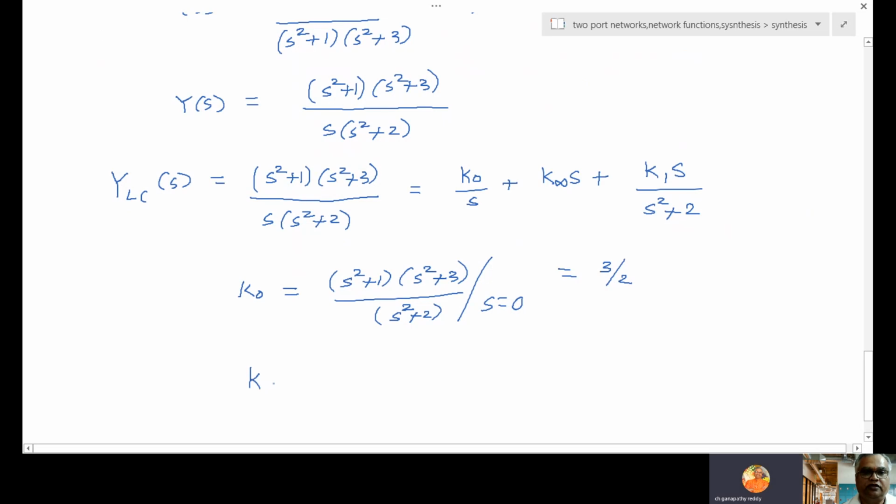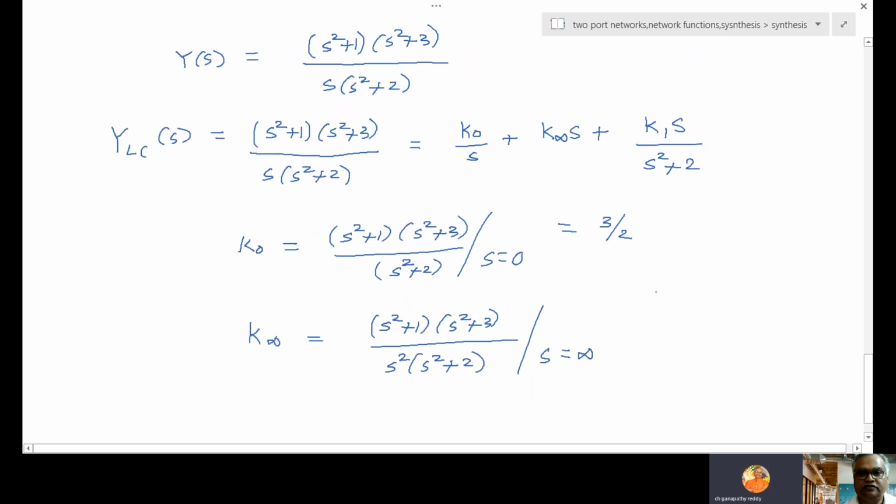Then similarly, K infinite. K infinite means this S will come down. So S square plus 1, S square plus 3, by S into S, which is S square plus 2. But this you have to simplify at S equal to infinity. So simplify, you will get 1.